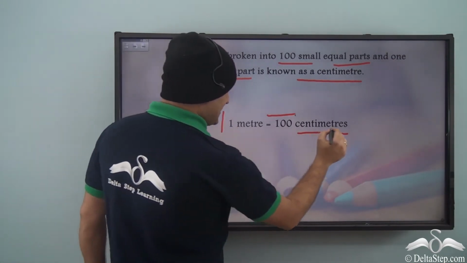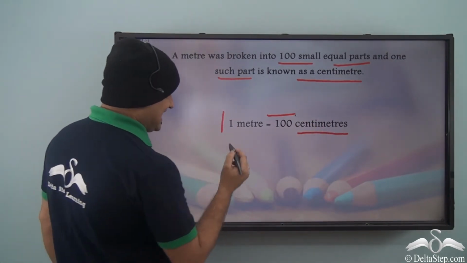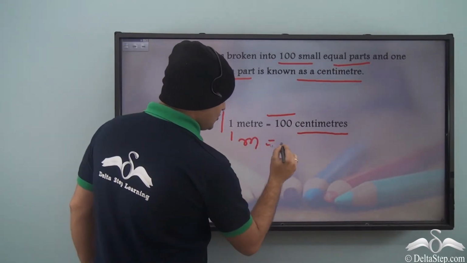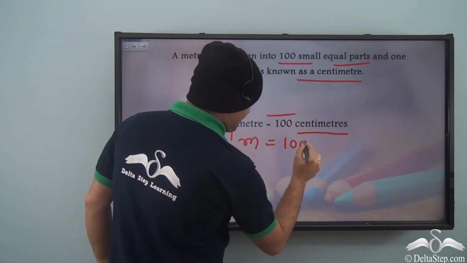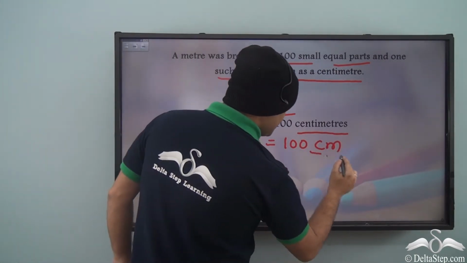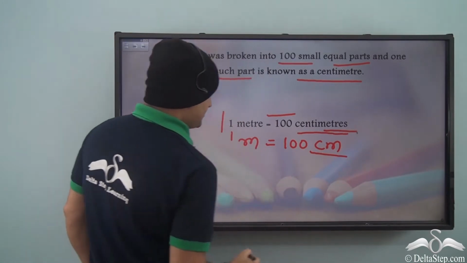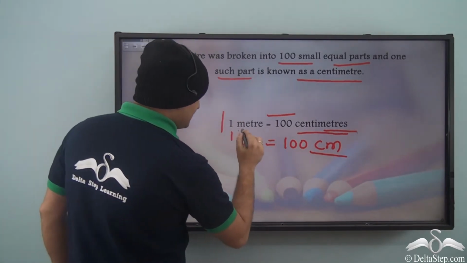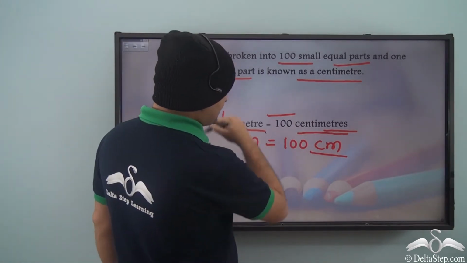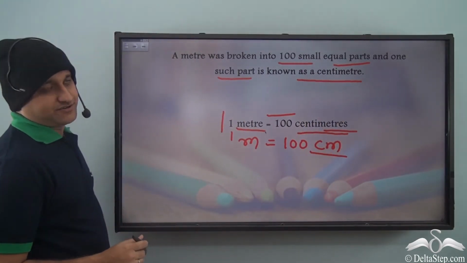So 1 meter is 100 centimeter, or you can say that 1 m is equal to 100 cm, because cm is the symbol for centimeters, and m is the symbol for meter. So you see, this is how a meter is converted to centimeters.